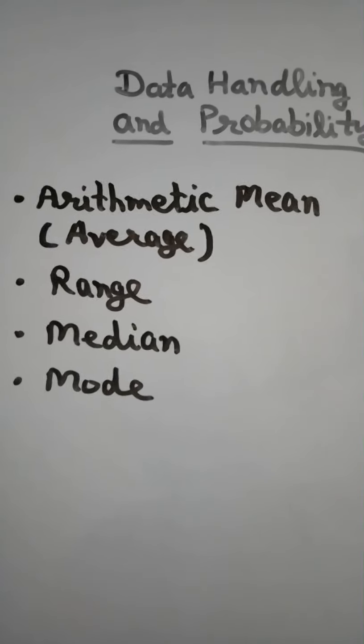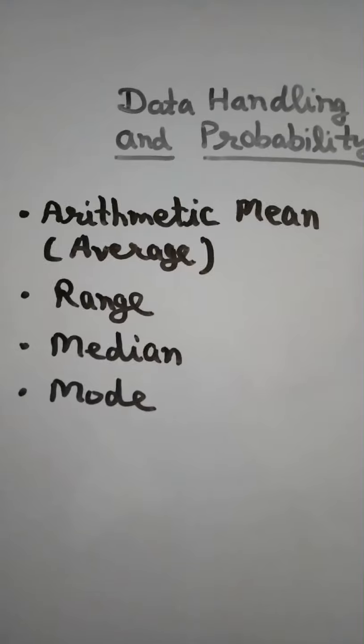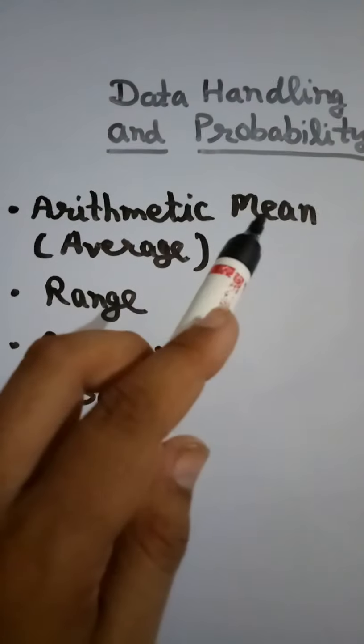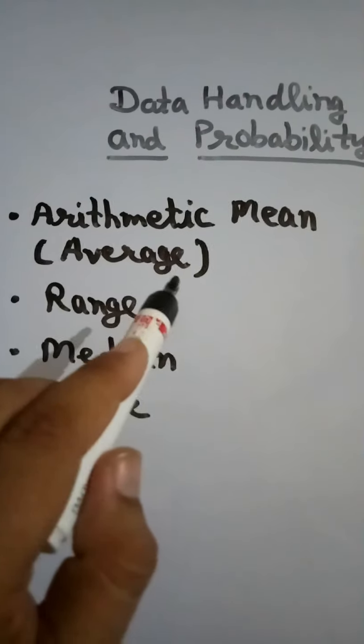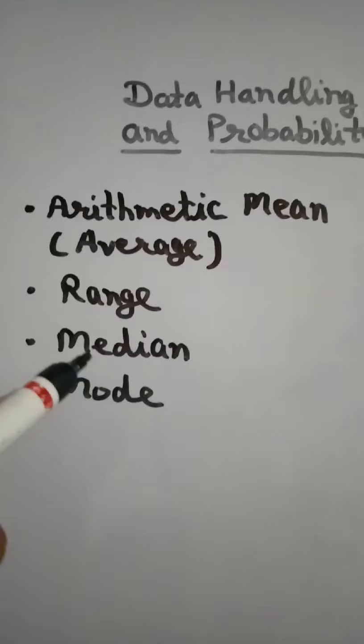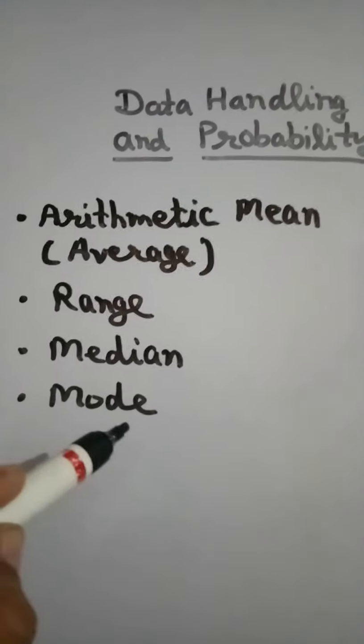So students, in this chapter you will understand the terms arithmetic mean or mean or average; second, range of the data; third, median of the data; and mode of the data.